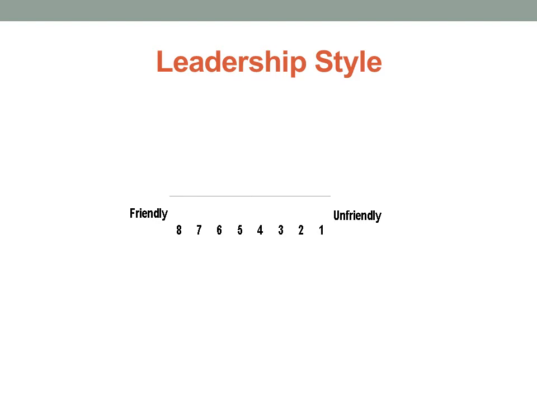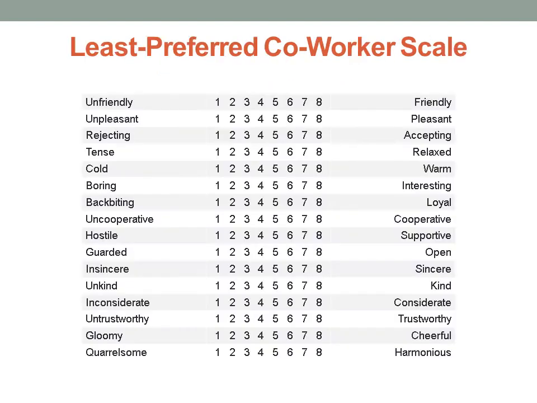If your total score is high, you will likely be a relationship-oriented leader. If your total score is low, you are most likely to be a task-oriented leader.